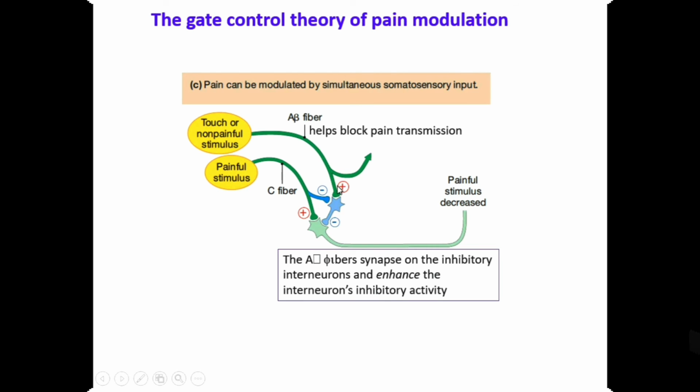Then the inhibitory interneuron will be activated, and it will inhibit the secondary sensory neuron, also the spinothalamic tract, which is going up. It means that the pain won't be felt, but touch and non-painful stimulus will be felt. And in here, if the pain is so strong, the painful stimulus is going in here. There are two branches. It will inhibit the inhibitory interneuron in here. So this is a segmental inhibition, inhibits this, and the pain goes up and says to the brain, we are in danger. The pain is so much, the pain is strong.